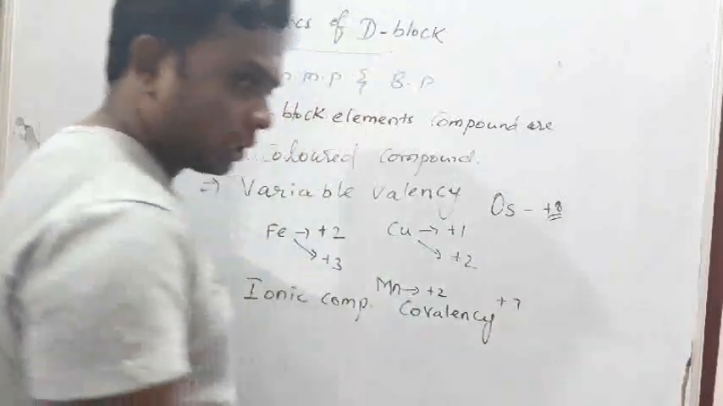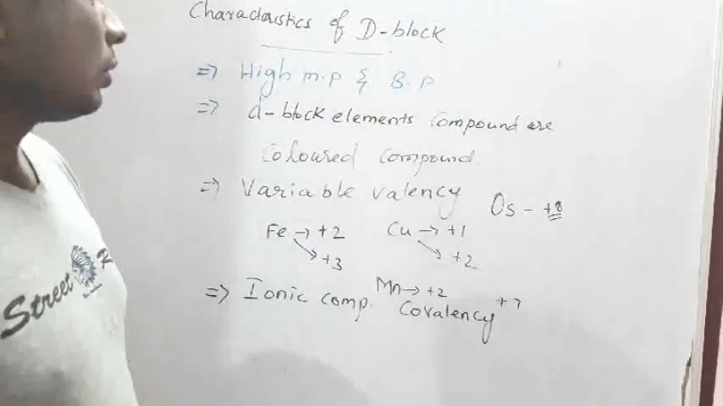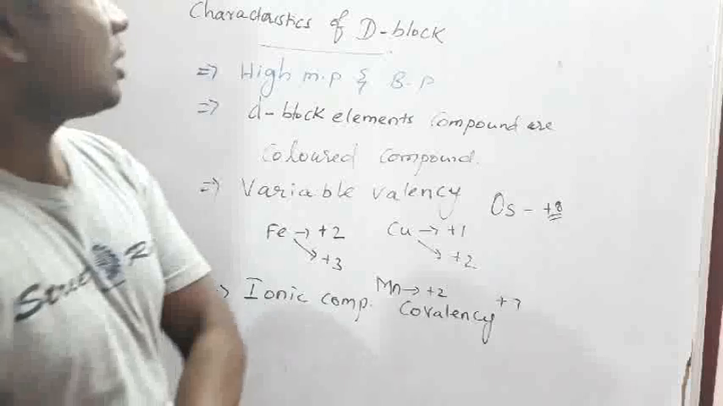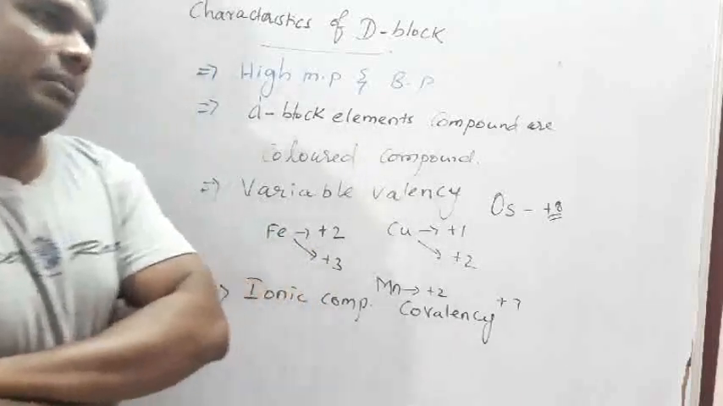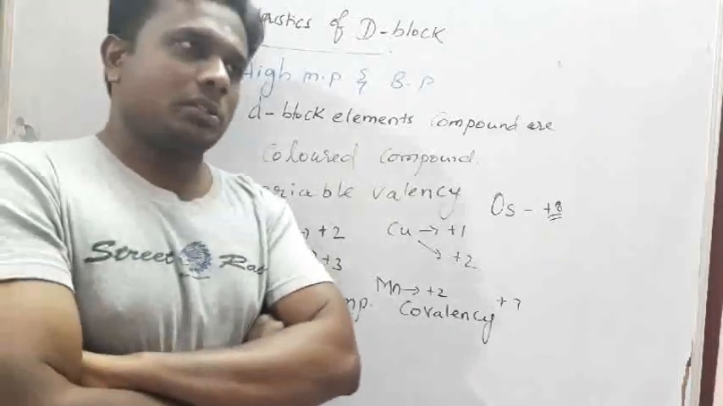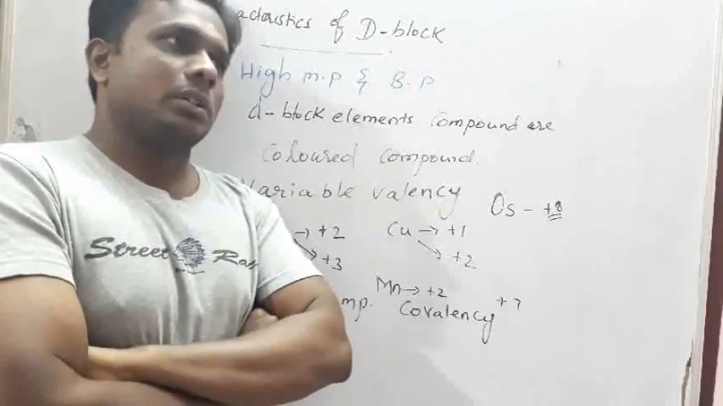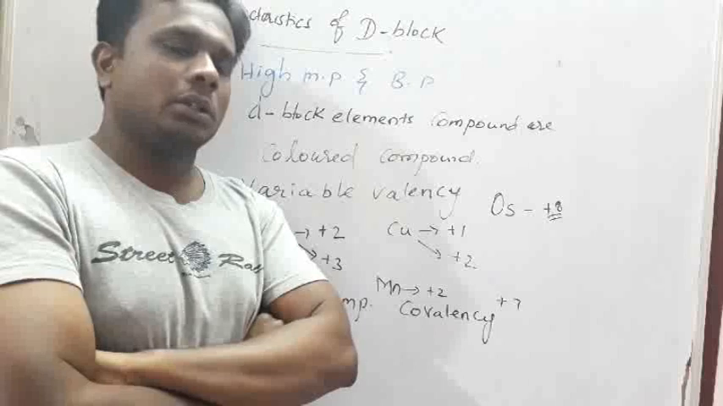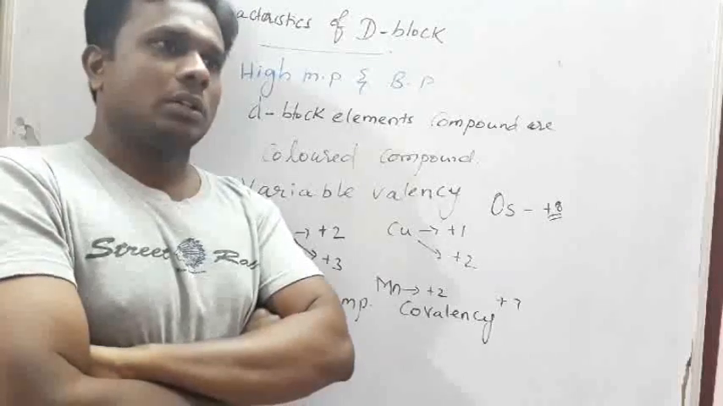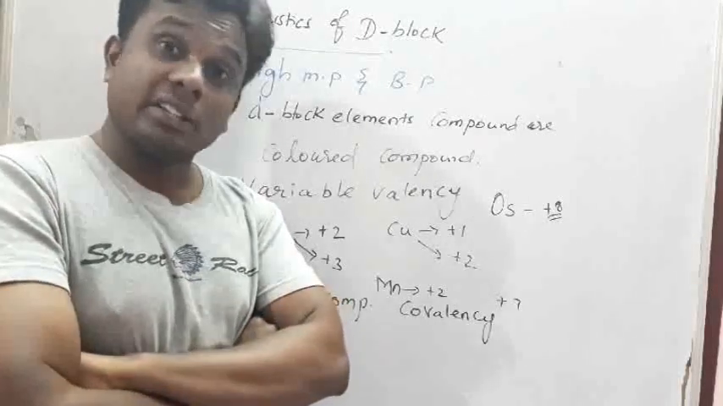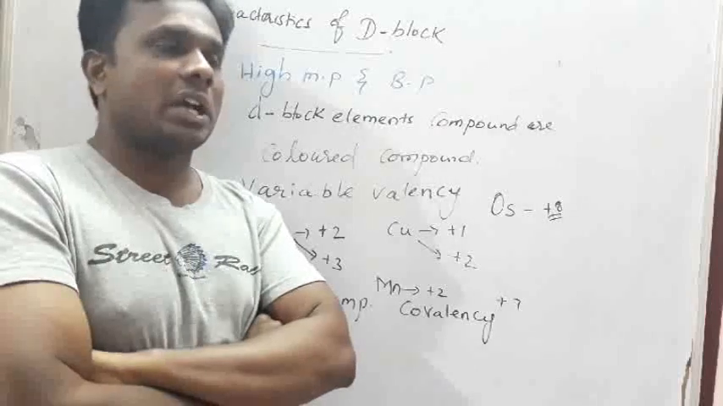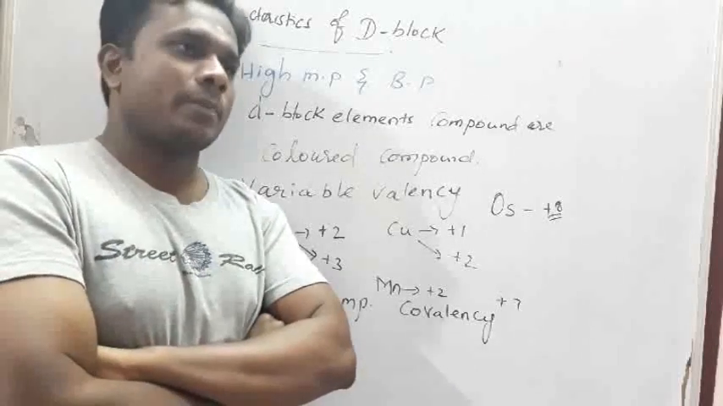Covalent compounds, these two will produce. Okay? And these are all the properties of D block elements. So D block elements are malleable, ductile in nature, and they have a high tensile strength. Okay, high tensile strength.